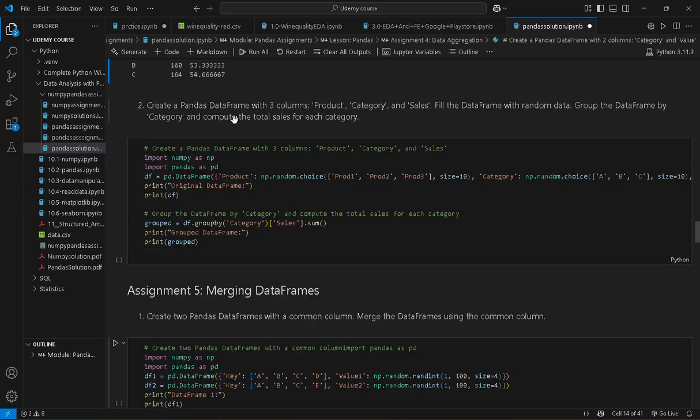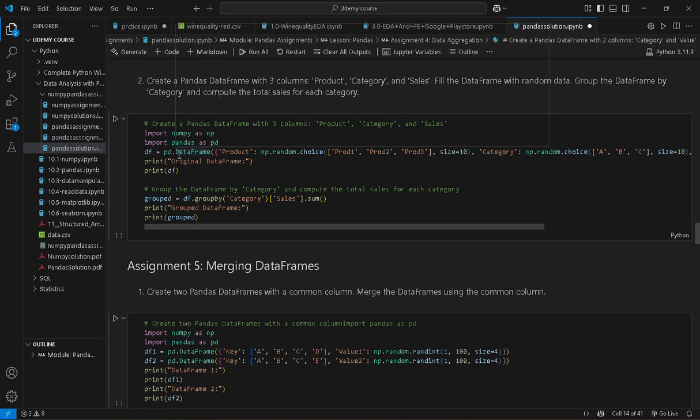Next question: create a pandas data frame with 3 columns, product, category and sale. We have to make a data frame with these 3 columns and fill it with random data. Then group the data frame by category and compute the total sale for each category. Okay, this is our next question.